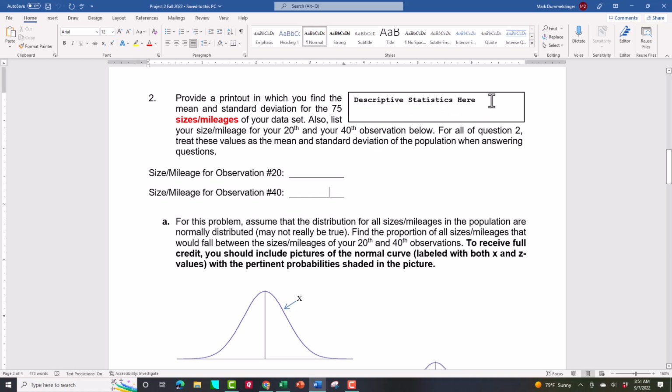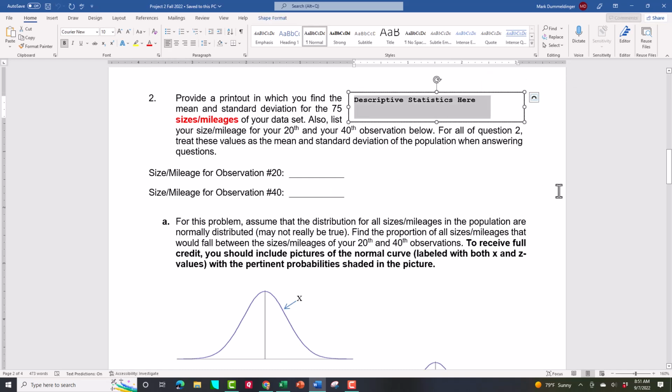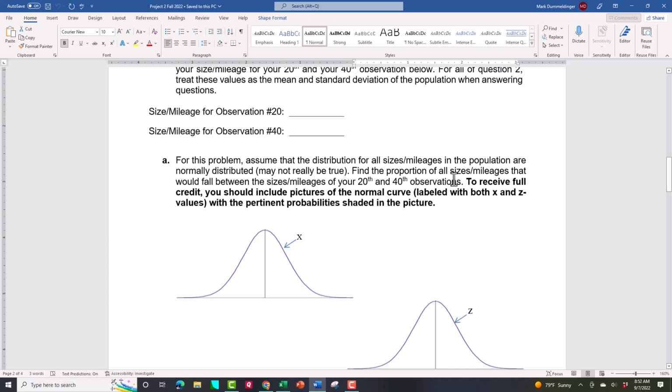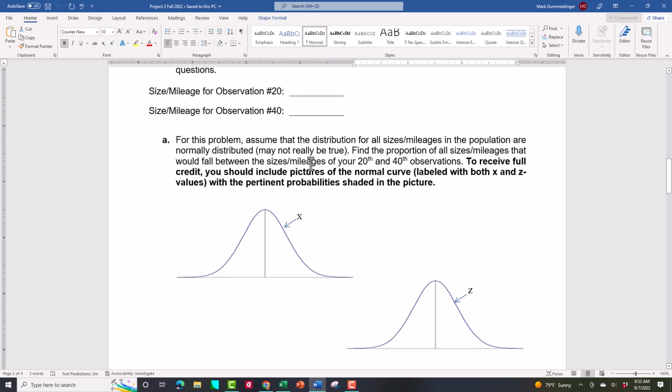The printout is just the mean and the standard deviation. So I want to know what the mean and the standard deviation of your mileage is, what your sizes are, put it in here. And I want you for this question to assume that those are population values. So that's mu and sigma. I know you got it from your sample, but I want you to work with normal curves. So pretend, assume, however you want to say it, that those are the values of mu and sigma from a normal population. And then I want you to tell me the probability.